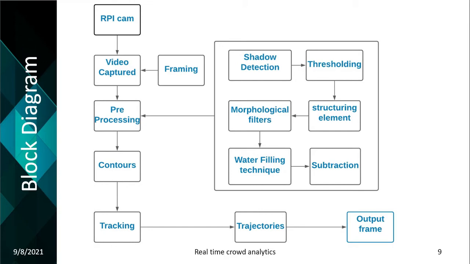First of all, RPi camera will capture a video on which framing is done. After that, pre-processing techniques, which include shadow detection, thresholding, structuring element, morphological filters, water filling techniques and subtraction, are applied on the framed video. Next, contours are drawn on the detected objects, which are further tracked by using centroid detection and counting to get the output frame. Trajectories are drawn on the frame to show a processed video, and the end desired output frame is obtained.